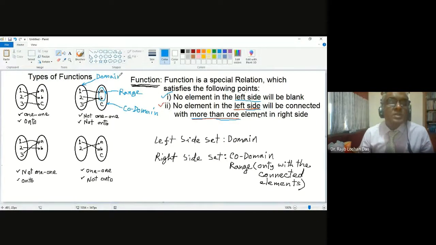But domain is the left side set. There is no confusion. So domain is the left side set. Right side set, full set is codomain. Only the used elements, which will be a part of codomain, that will be called range. Okay, so there are 2 names. One is codomain, one is range. So think about this, and that's all. I have finished everything in the chapter. This is the function concept.